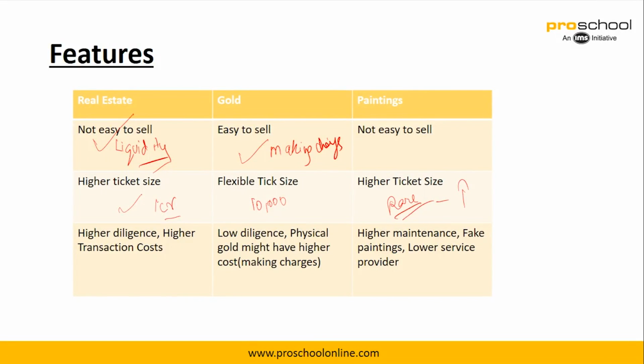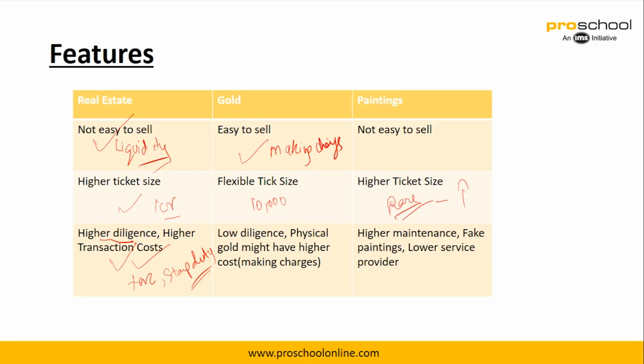In case of real estate, higher diligence is required. What I mean by diligence is that you need to find out if the product is correct, if the papers are correct. Higher transaction costs are there because there is tax associated with it, there is stamp duty associated with it. So transaction costs are pretty high in case of real estate.